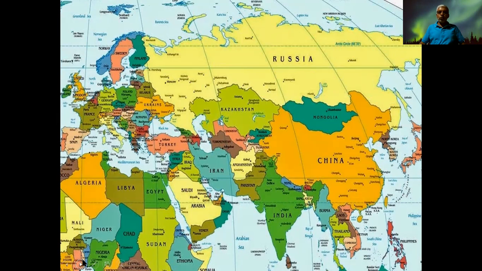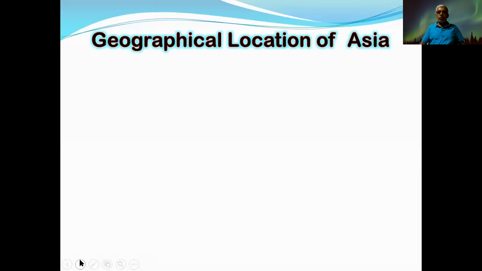With the longitudes and latitudes, you must be able to tell the location of the Asian continent or Asian region too. So now we focus our attention on the geographical location of Asia. As you are aware of the location of Asia, when you take the geographical globe or a world map, you can show the location of Asia.